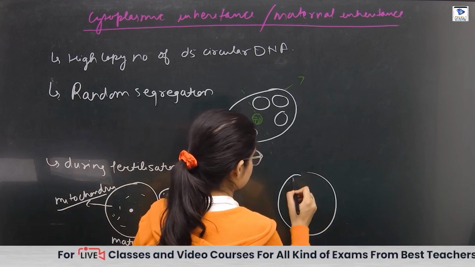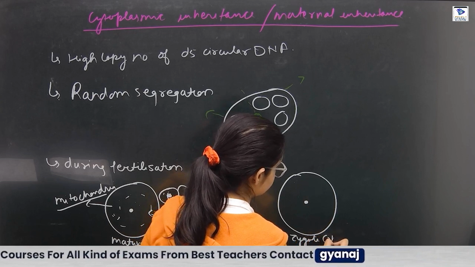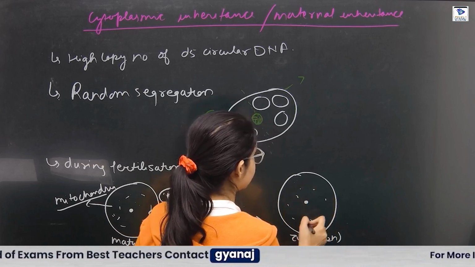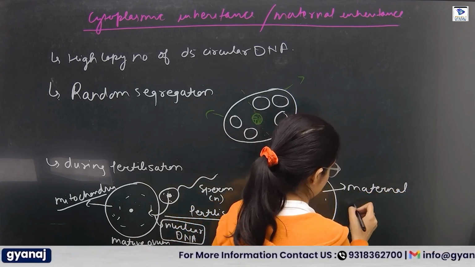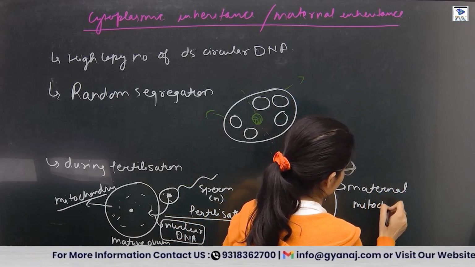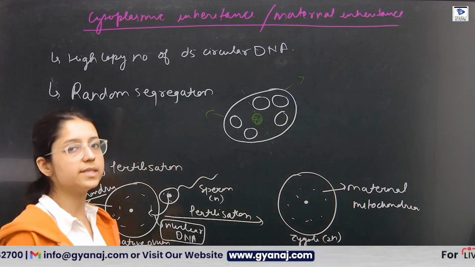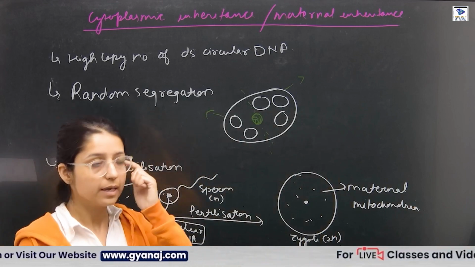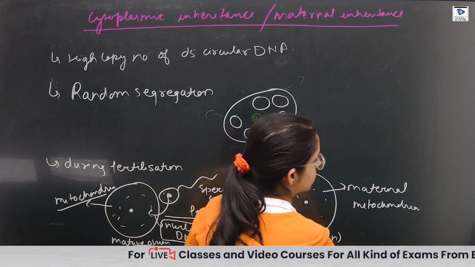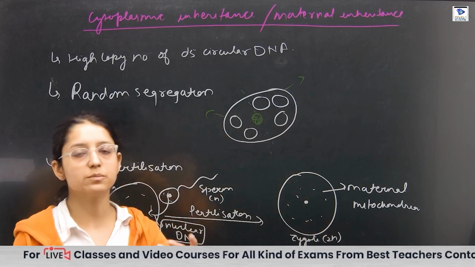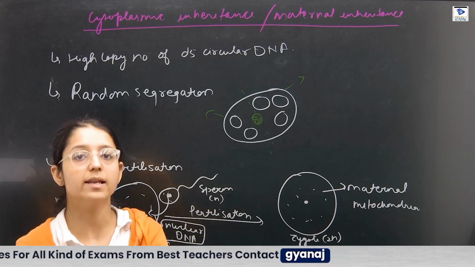It will form the zygote, that is diploid, and the zygote only contains the maternal mitochondria. If the progeny has a problem in the genes related to the mitochondria, we will only diagnose the maternal side. We will analyze the genes of the mother, grandmother and so on.